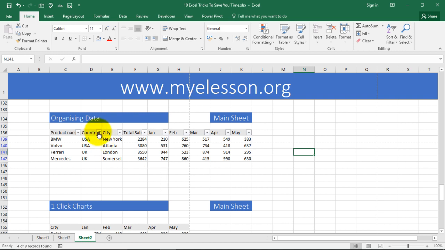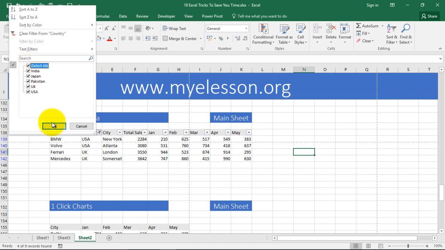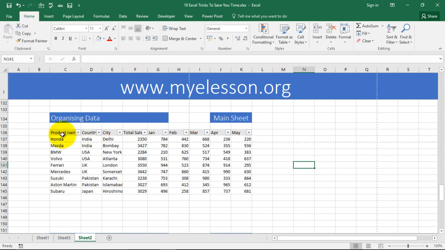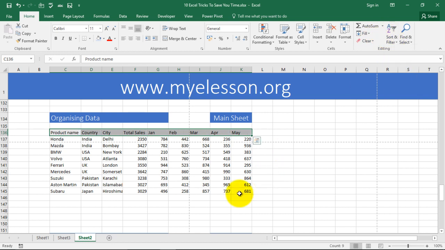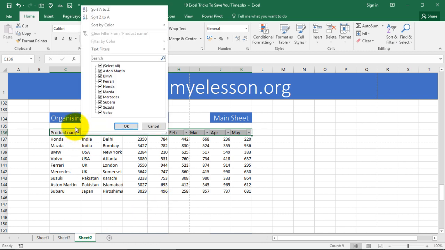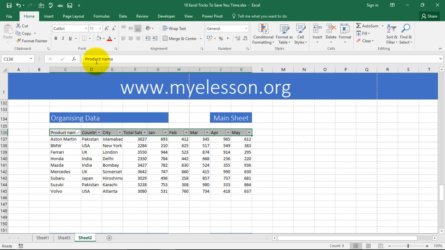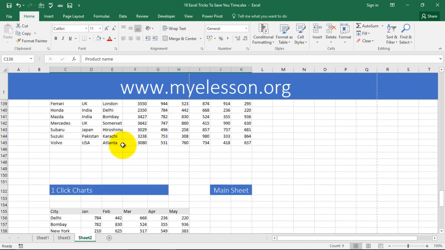Same way, we can remove filters by selecting all, and the filters are gone. You can remove the filters by clicking here also. The filters will be gone. You can bring them back again from here. You can also sort your data. So sort from A to Z. So now it is alphabetically in order. You can sort for numbers also. So that's how easily you can organize data.